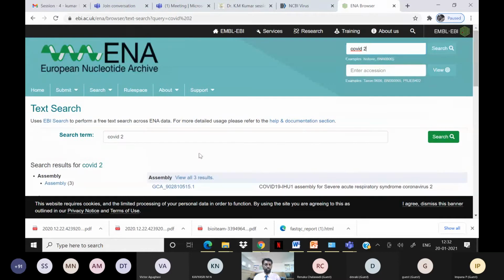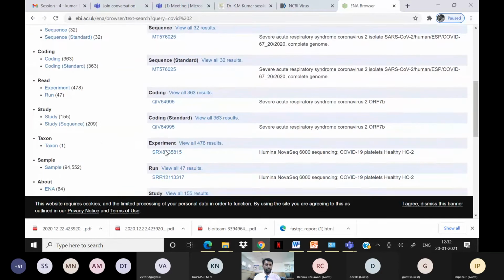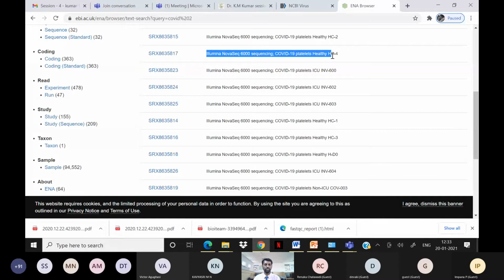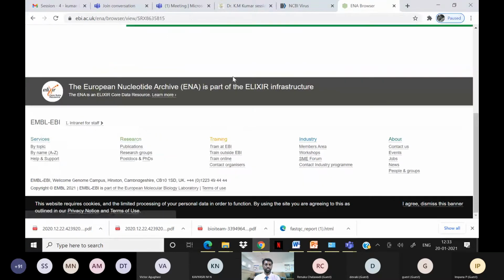When you click on this COVID-2, you can see the number of datasets available here. From these, if you click on view experiment, different machines are there. The SARS coronavirus genome sequencing is done by some machines. There are different machines available for sequencing the genome of an organism: Illumina, Ion Torrent, Roche, SOLiD. There are different methods. Here they used Illumina sequencing. So you can take the datasets here. For example, you can click on any dataset.